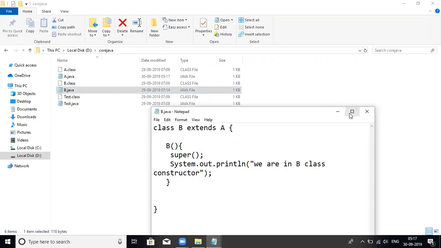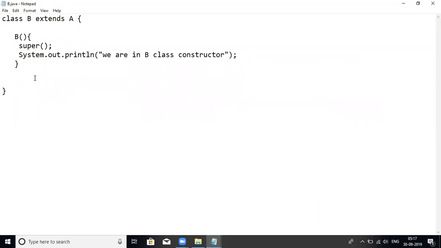So in the subclass, if you try to write the same method that is available in the superclass, that is called overriding. So how to override? The same method. Variable names can be anything, but if we keep the method name and signature the same, then we can call it method overriding.